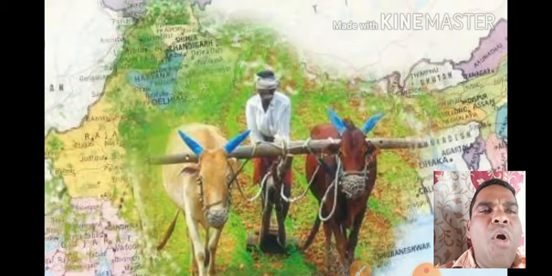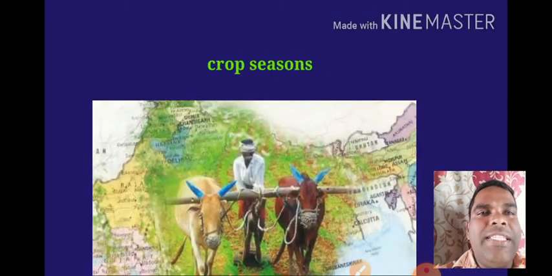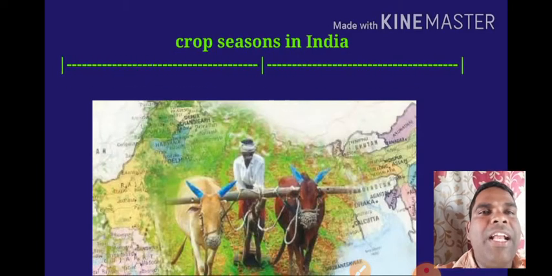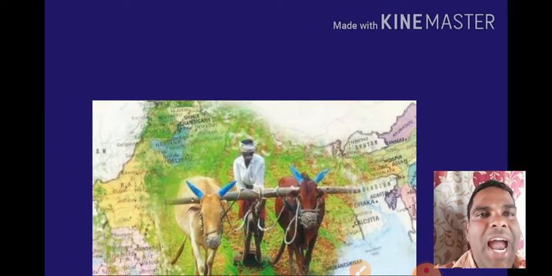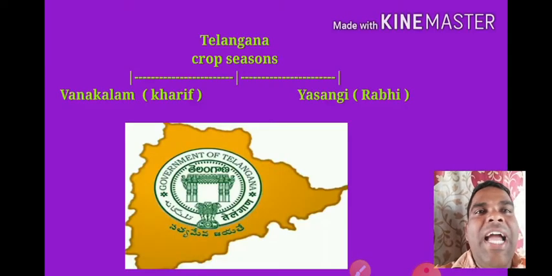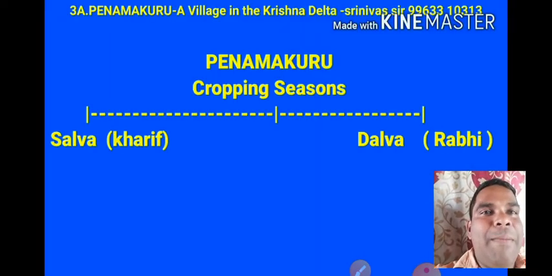Yes, mostly in our country three main kinds of crops are grown by all the farmers. Say yes or no children? Yes, in our country these three main crops are grown: Kharif, Rabi and Zaid. See, in Telangana recently they have been given some new names. Vanakalam is Kharif season, Yasangi is Rabi season. Only in our Telangana state, recently the names have been changed.